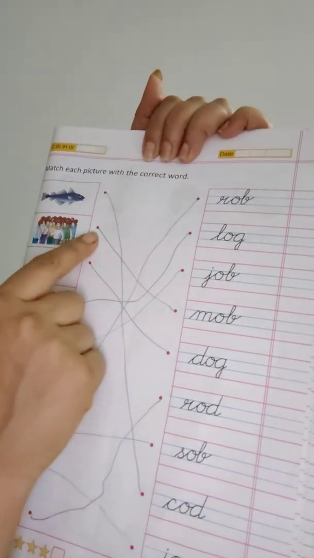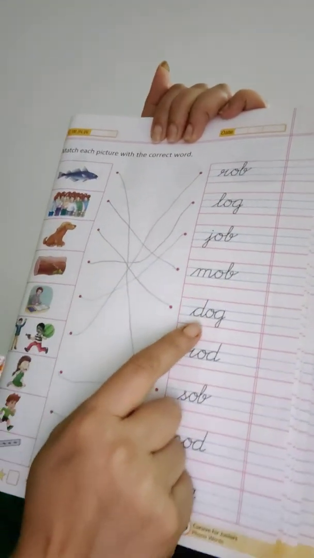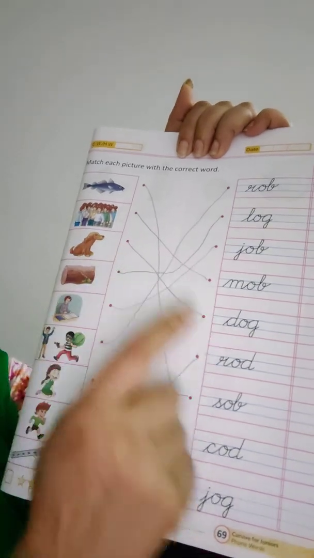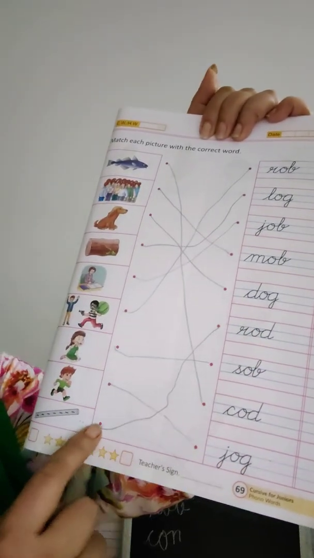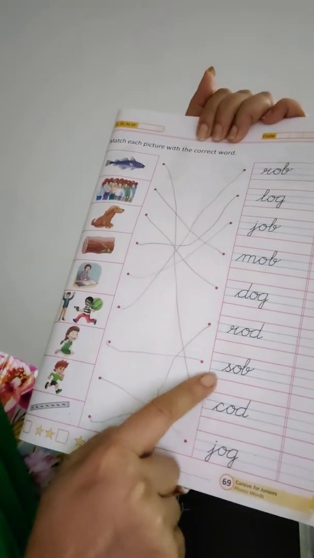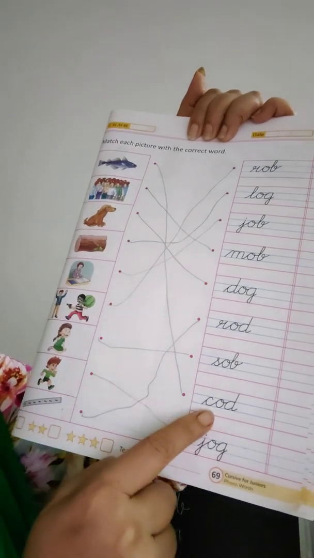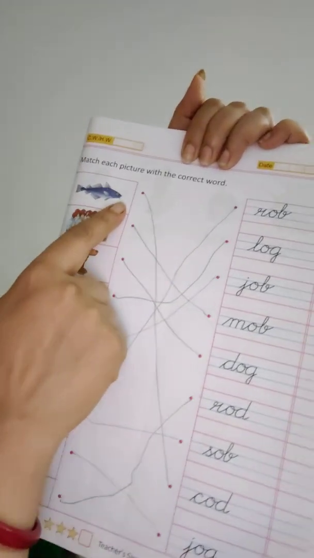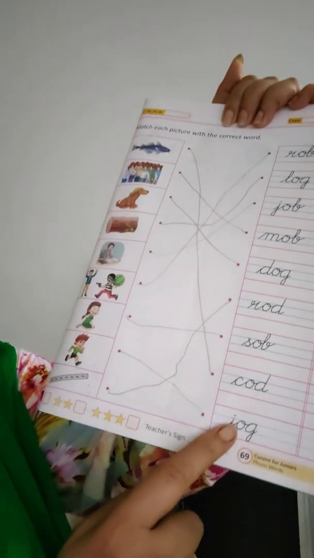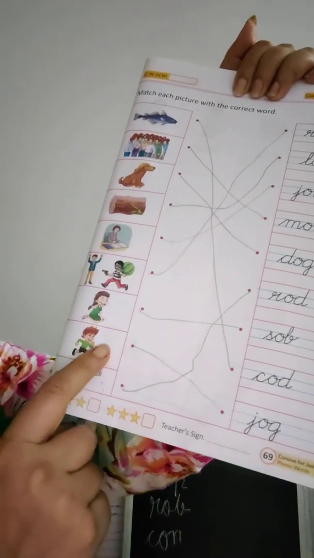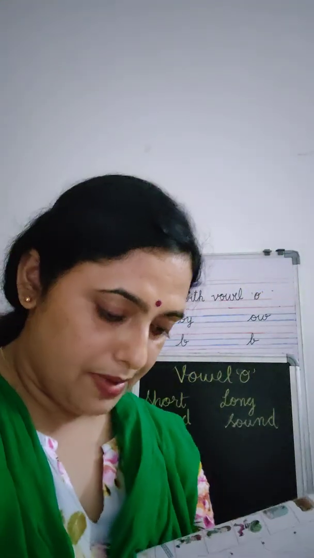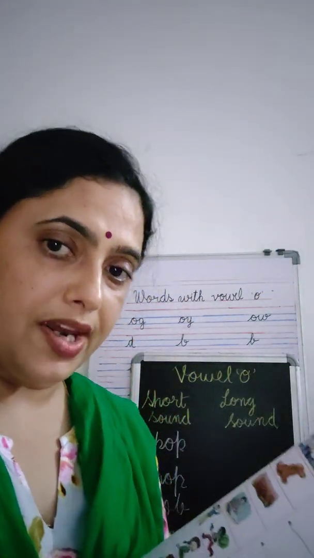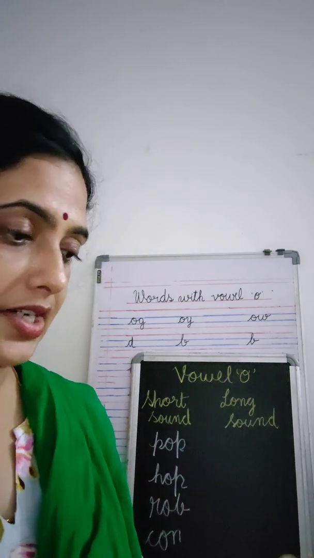Mob. This is mob. Dog. Where is dog? Dog. Rod. This is a rod. Sob. This girl is sobbing. Cord. So this is the cord. Okay. Jog. Who is jogging? This boy is jogging. So jog. So this we are going to do, page number 69 and one more page. This is page number 70.